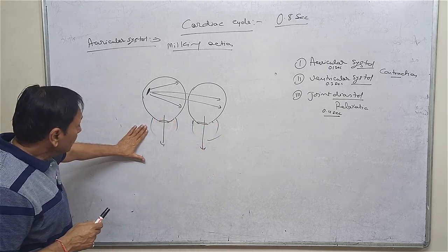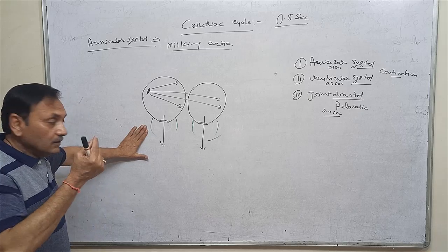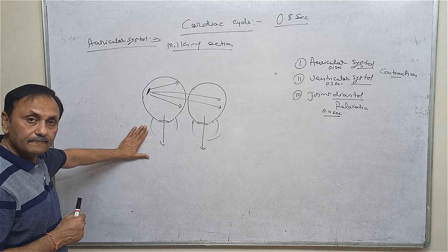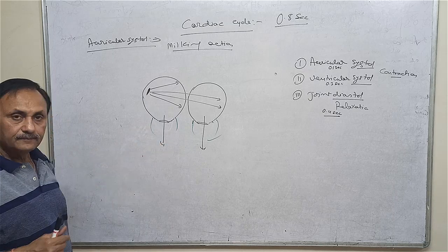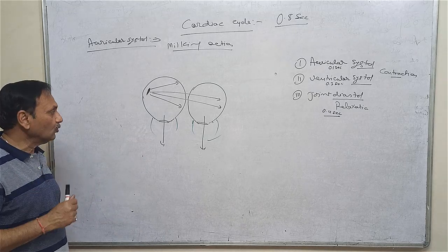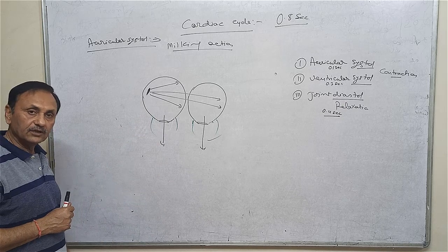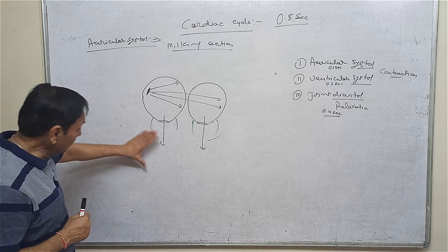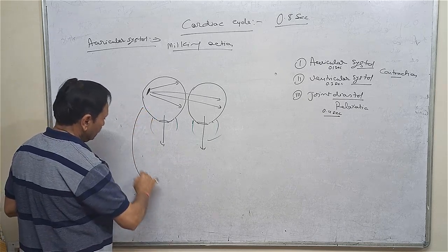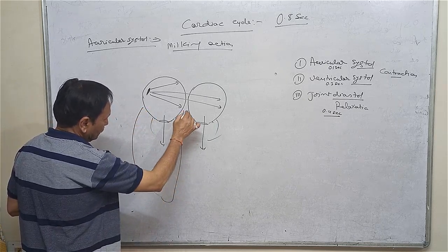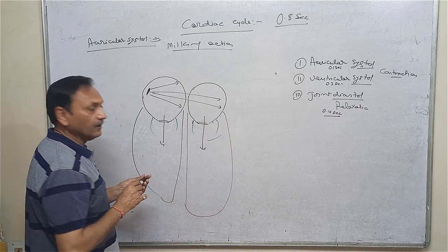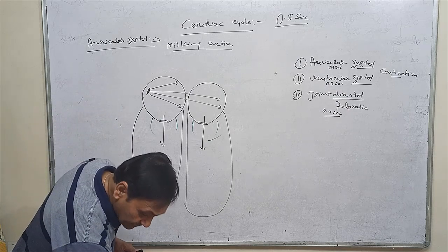During opening, the thread-like structures made of protein, which we have discussed previously and which are connected with the pulp of the valve, also play a very vital role in this opening. They are called chordae tendineae. Now, whenever the blood is in this part, suppose this one is the ventricular part, the blood is here. Then what happens?